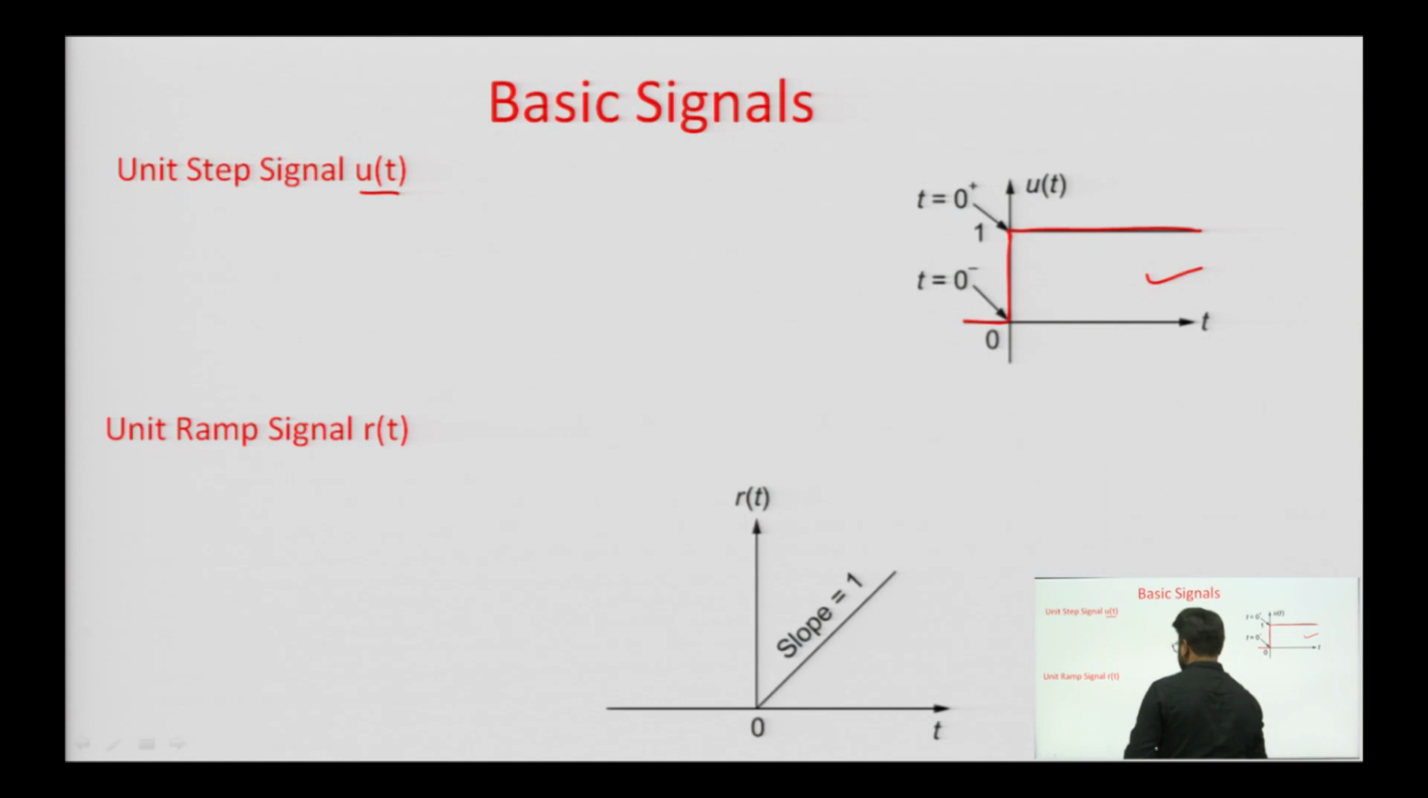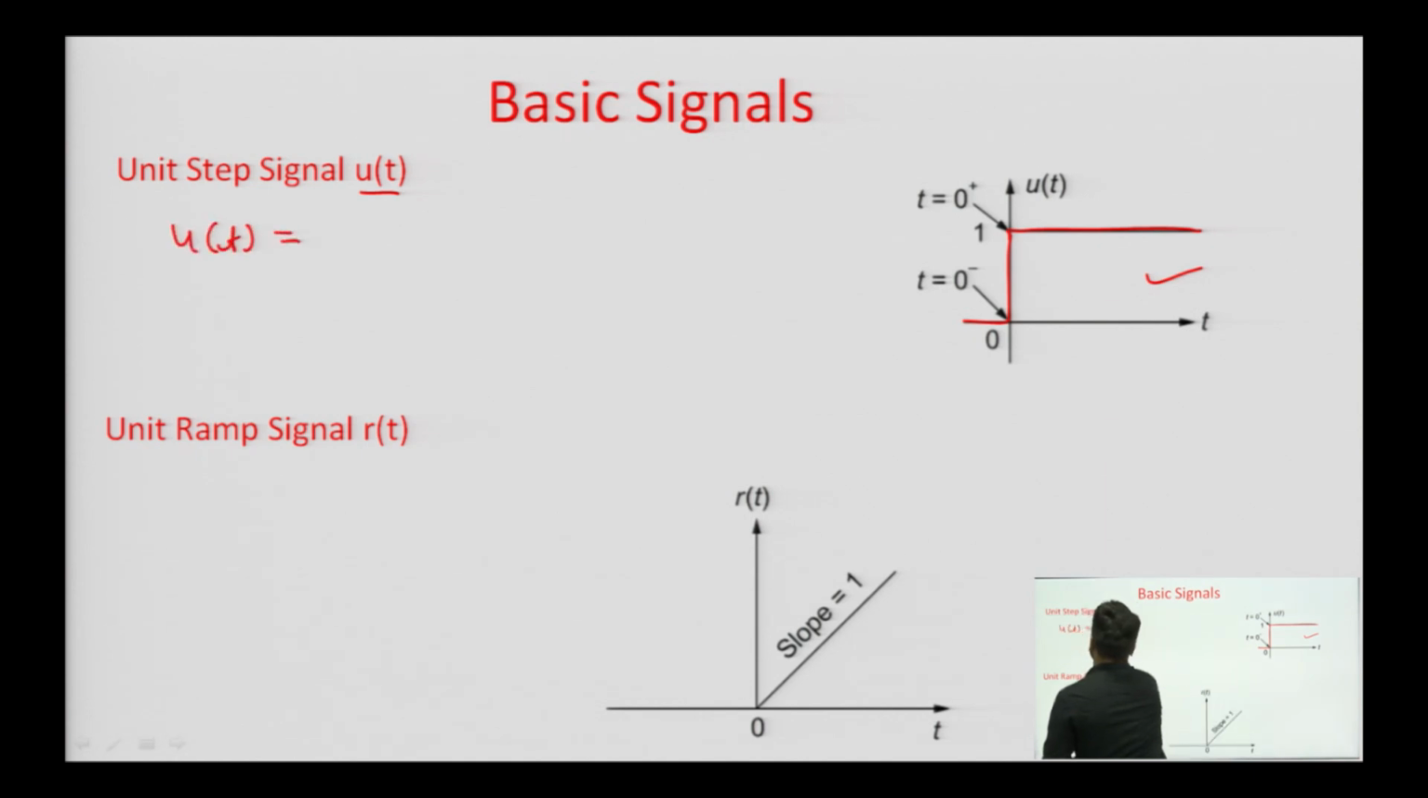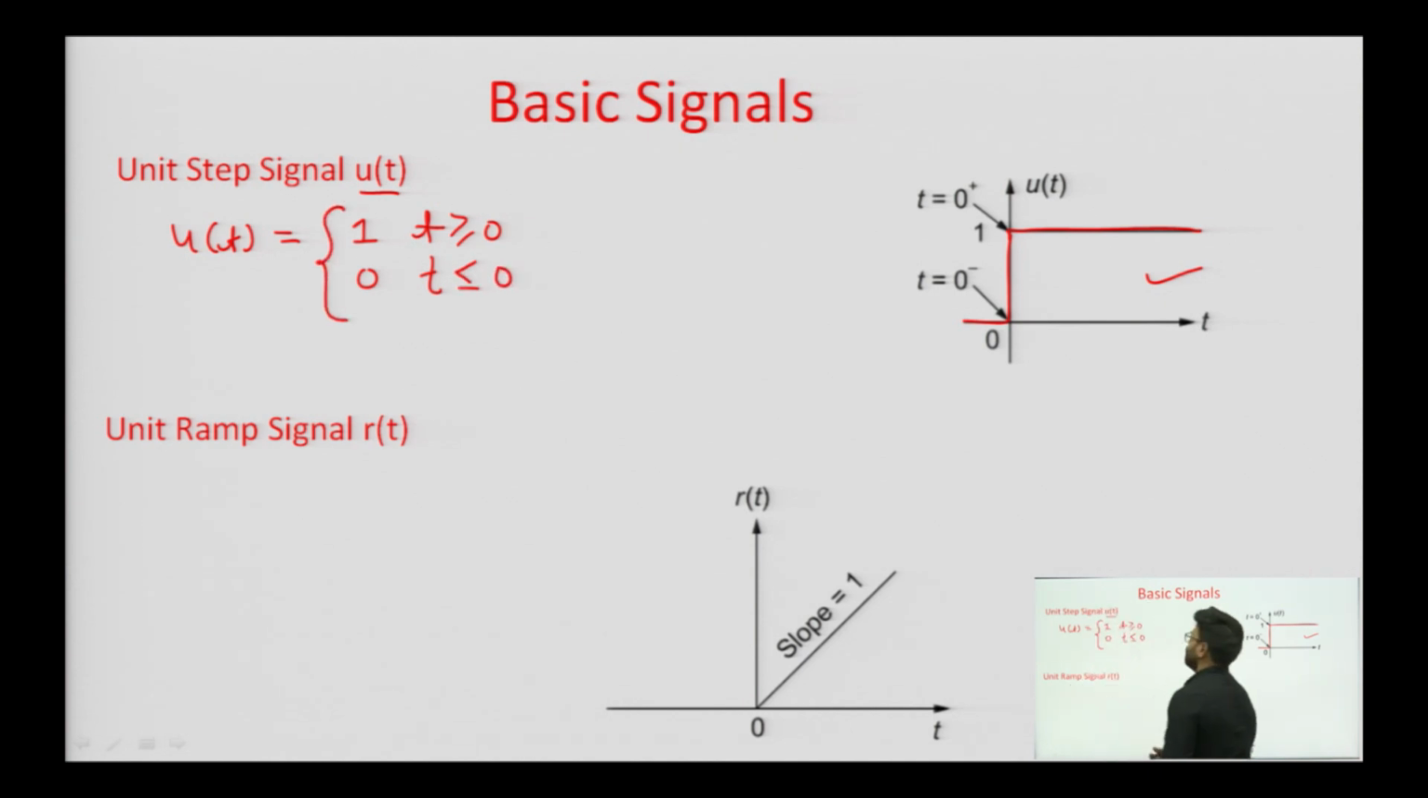So, we can define u of t as equal to 1 for t greater than or equal to 0, and 0 for t less than 0. This is how we can define the unit step signal.